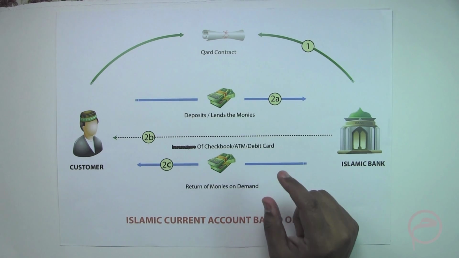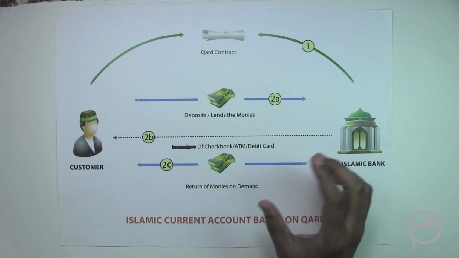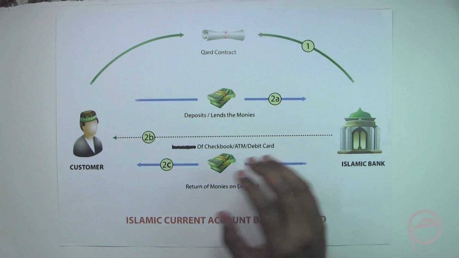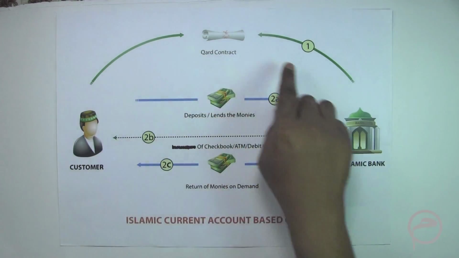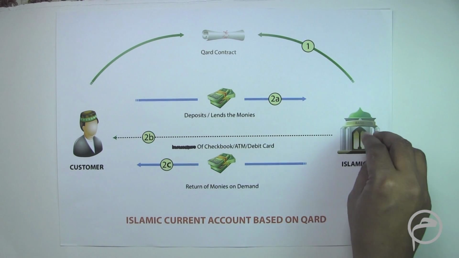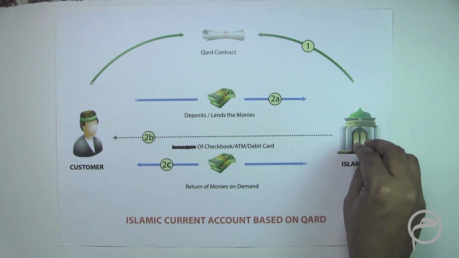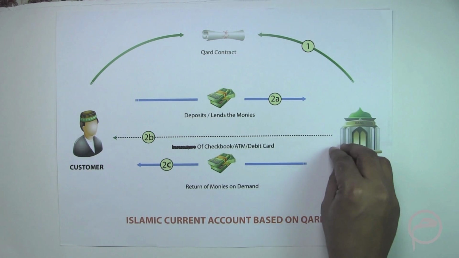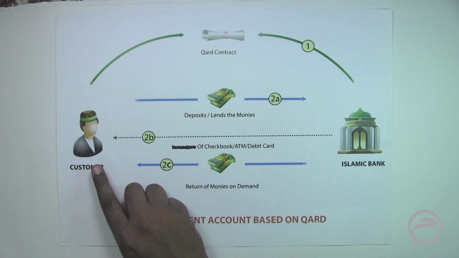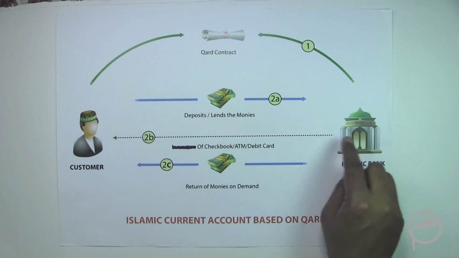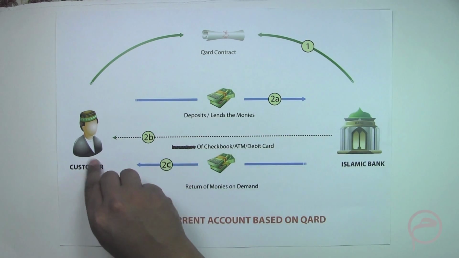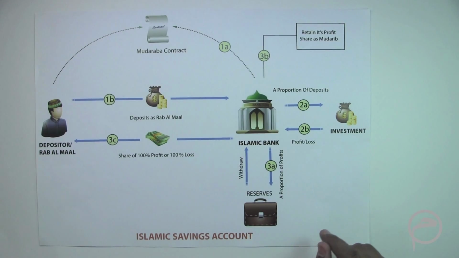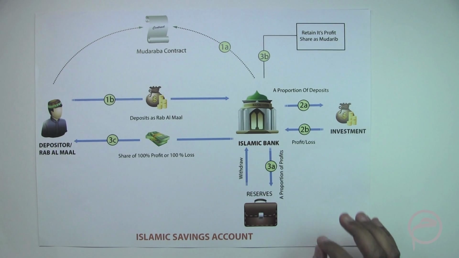There is another contract which is used, called wadiya. Wadiya basically means safe deposit, safe custody, wherein the customer, through a wadiya contract, deposits the funds with the Islamic bank and permits the Islamic bank to invest the money in Sharia compliant businesses. Whenever the customer is in need of cash, the bank has to fulfill that need and provide that amount to the customer, because that money was kept as safe custody.